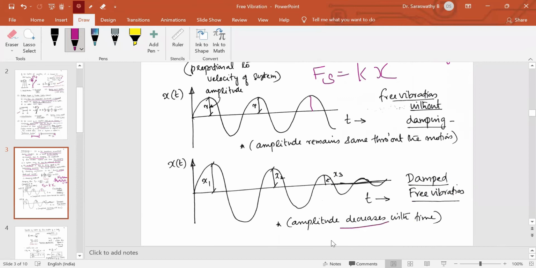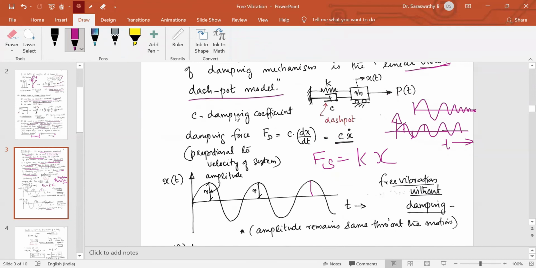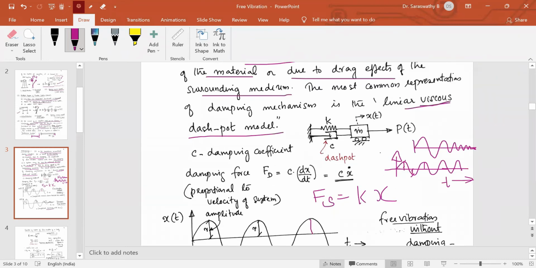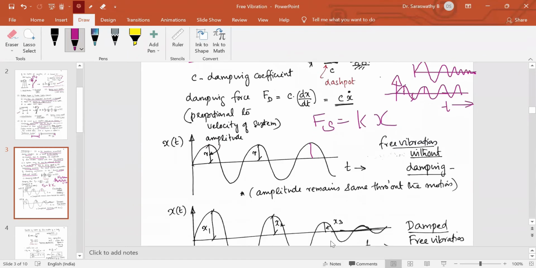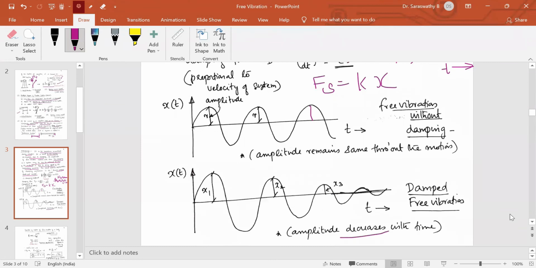In last year's university question paper, there was a 5 marks question: differentiate between a free vibration without damping and with damping. So if you illustrate what damping is, give the definition of damping, and draw these two figures, it will be clear that you know the concept of damping.